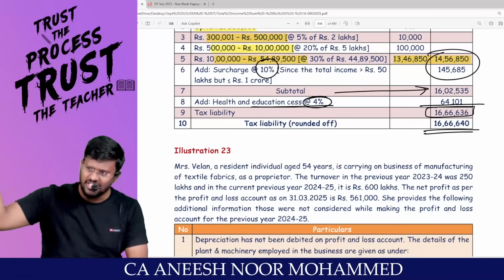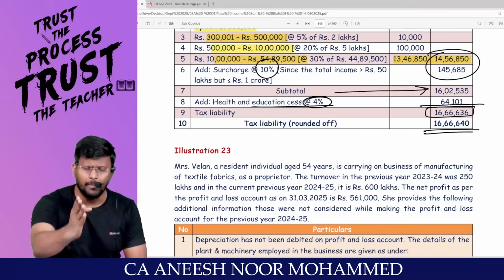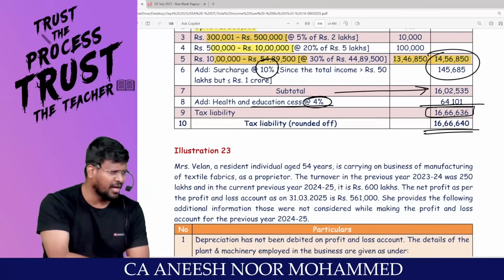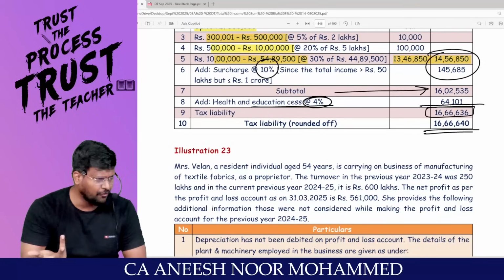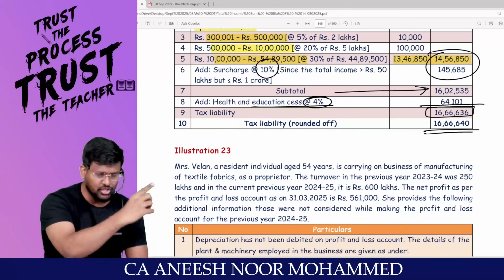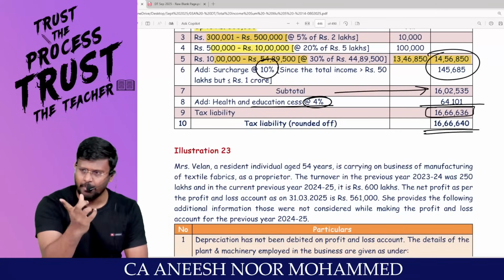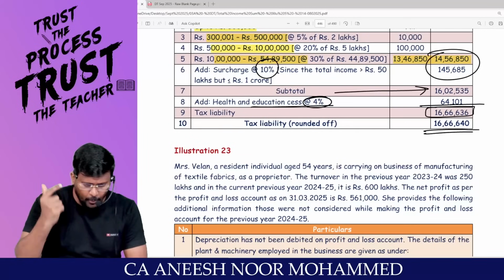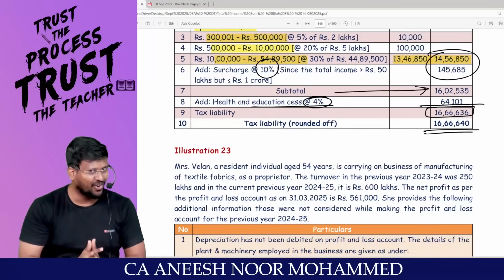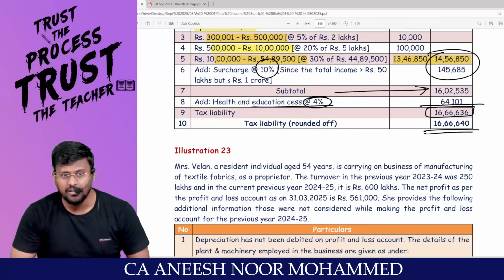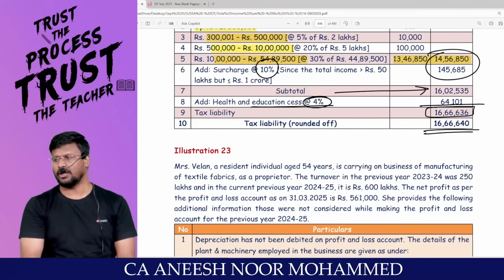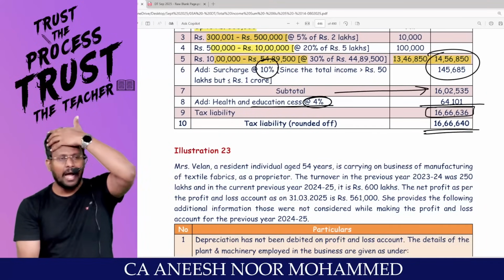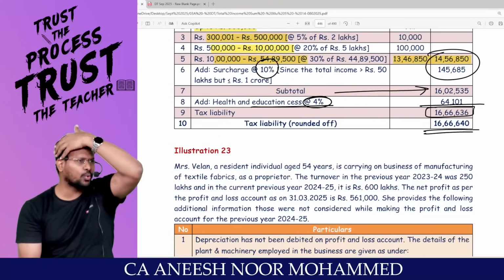Sir, you would not have studied it earlier. No problem. Through computation of total income, you learn that Party will not get the deduction. Okay, fine, let it be. If the same question, same adjustment, is tested by ICAI in a different form, we will be awake. Party, no deduction. Amma, there is deduction. Are you all really with me? Like that, we are applying the provisions into computation of total income.